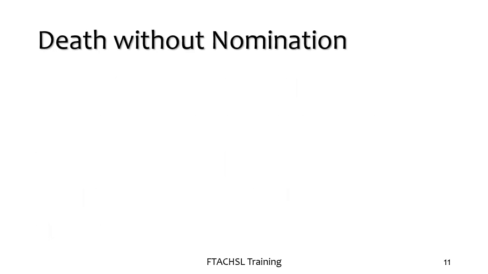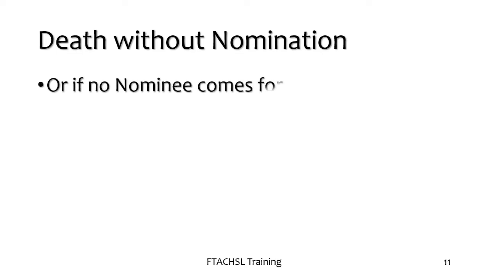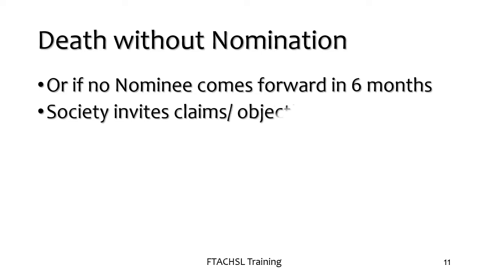Now here is what happens in case a member dies without nomination, or if no nominee comes forward to stake his claim within 6 months after the death of the member. In such cases, the society invites claims or objections. And in order to do that, they will advertise in 2 local newspapers and also put up a notice on the official notice board of the society.